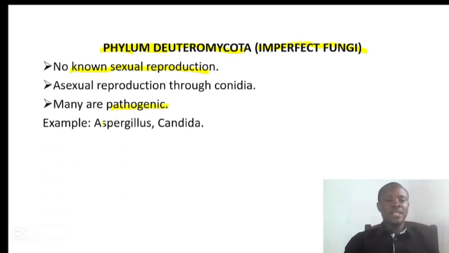Example we have is the aspergillus. We have candida. This aspergillus causes an airborne disease. Also, the candida is an opportunistic pathogen. That means it doesn't cause disease, but when its environment is disturbed, in some cases, it can cause disease in an immune compromised person.